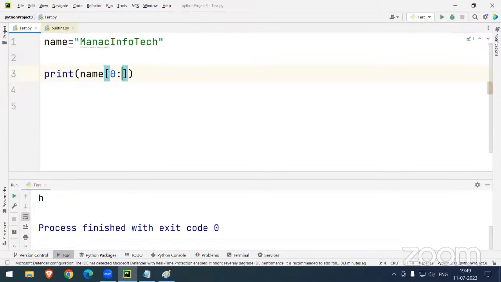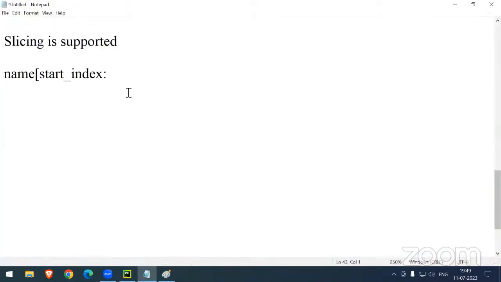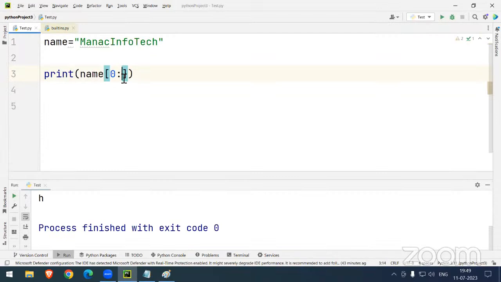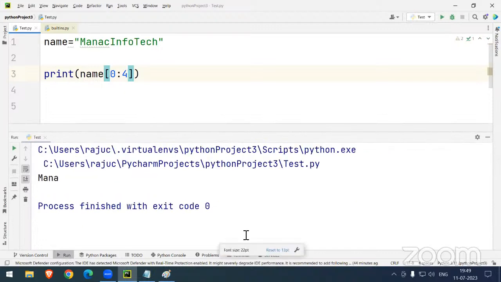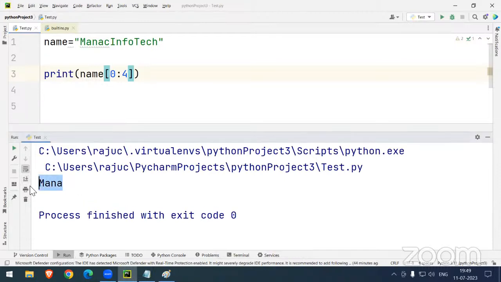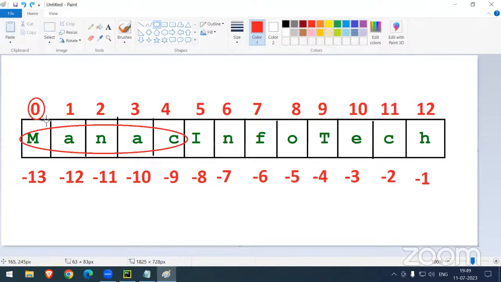Colon means 2. So where do I have to write? 0 to where? 4. Okay. Suppose if you write the 4, what will happen? You will print only MANA. Yes, the answer you will get, sir, is only MANA, because the starting index starts with 0. You need no counting.